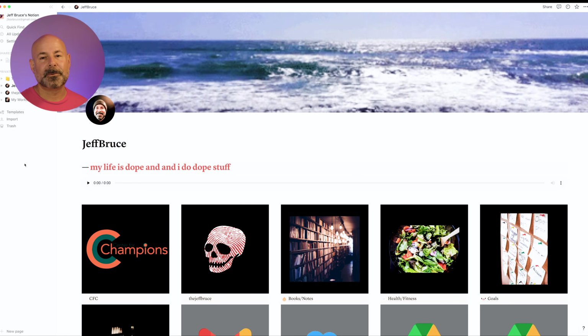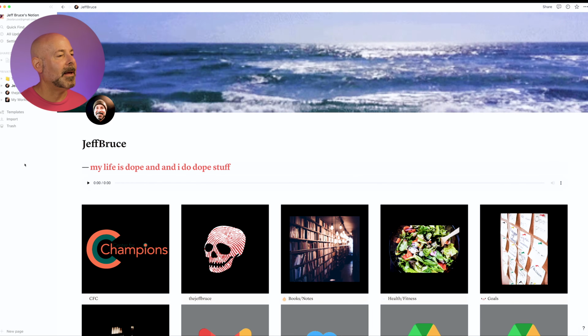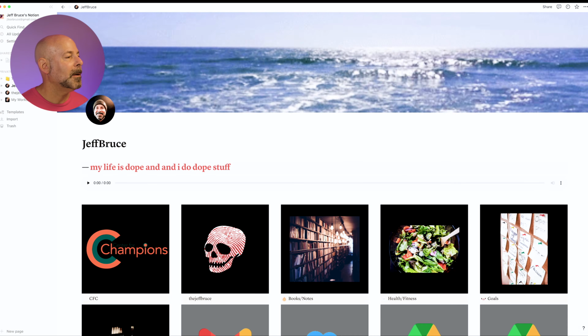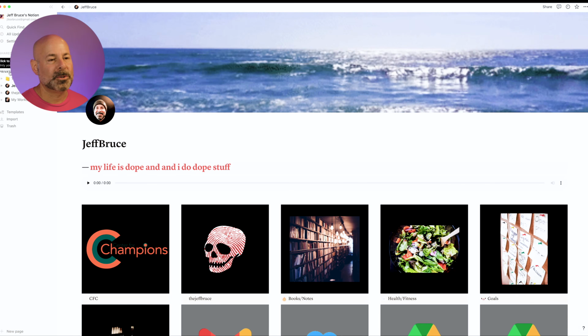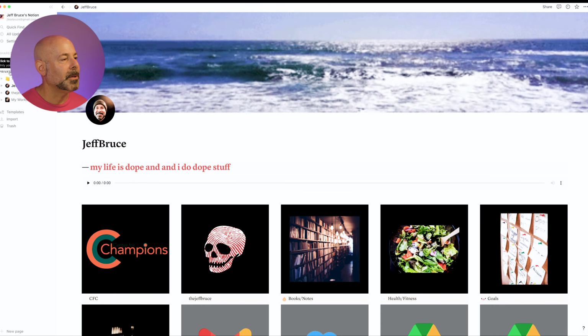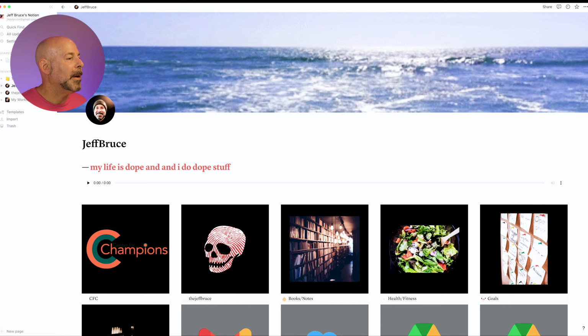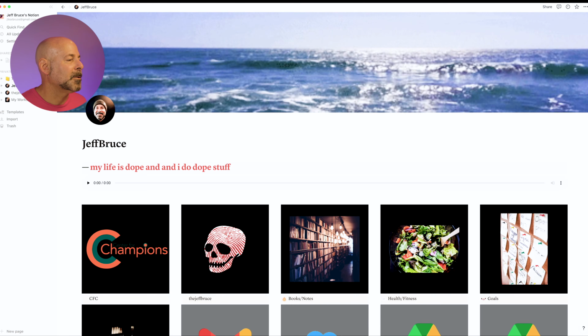Now I'm using the free version of Notion. I really haven't had any good reason to upgrade yet, so I'm not paying anything, which might be why this says private. I don't share anything on my Notion page with anybody. So I have 4 different pages here. I'm not sure if they're called pages. That's what I call them.